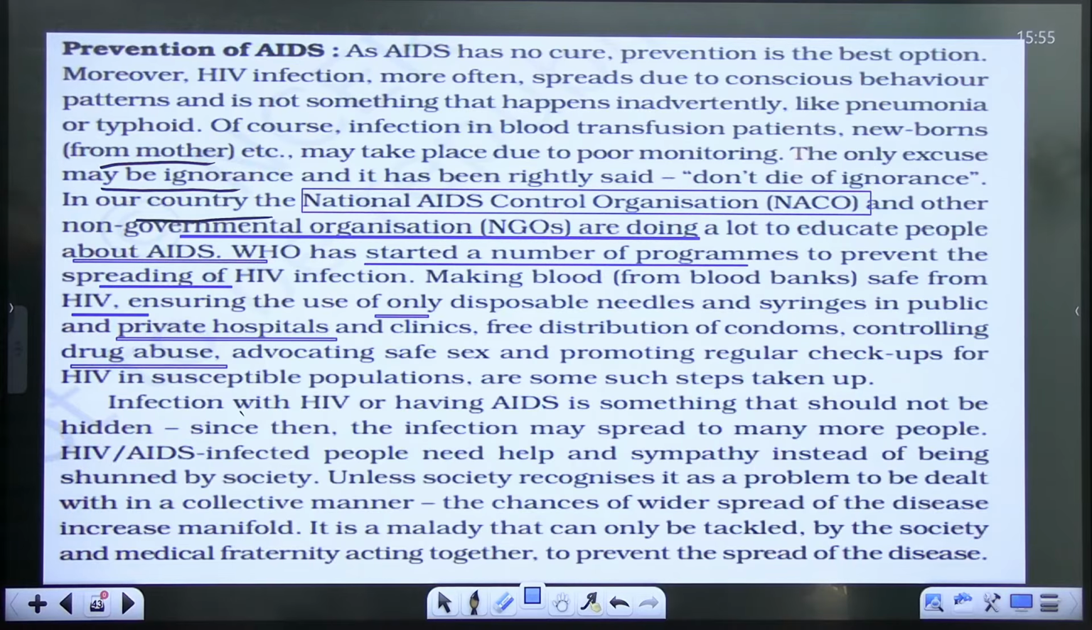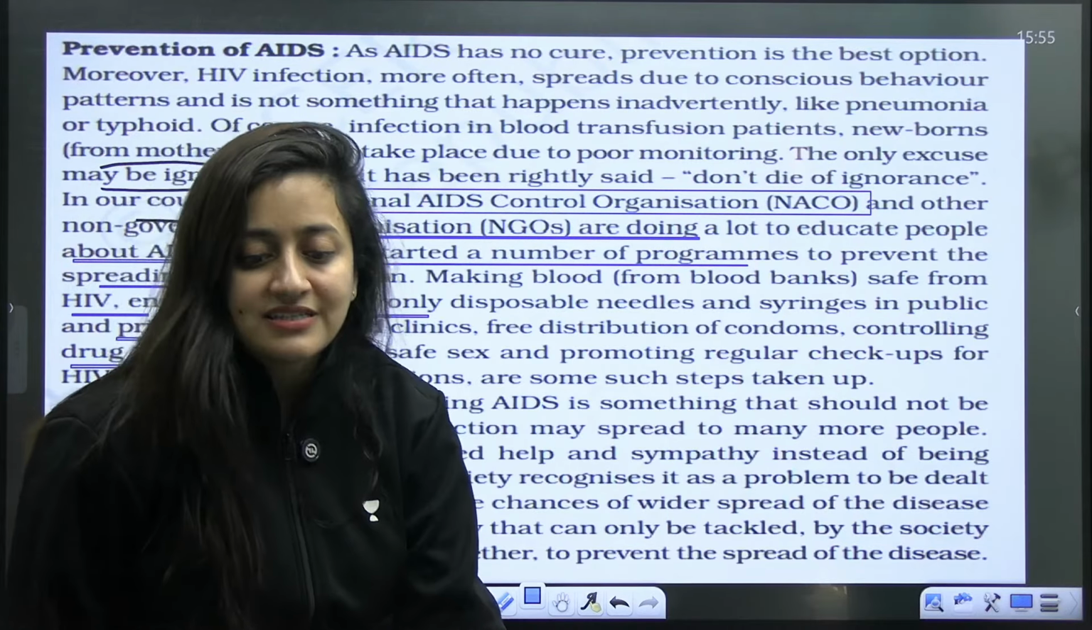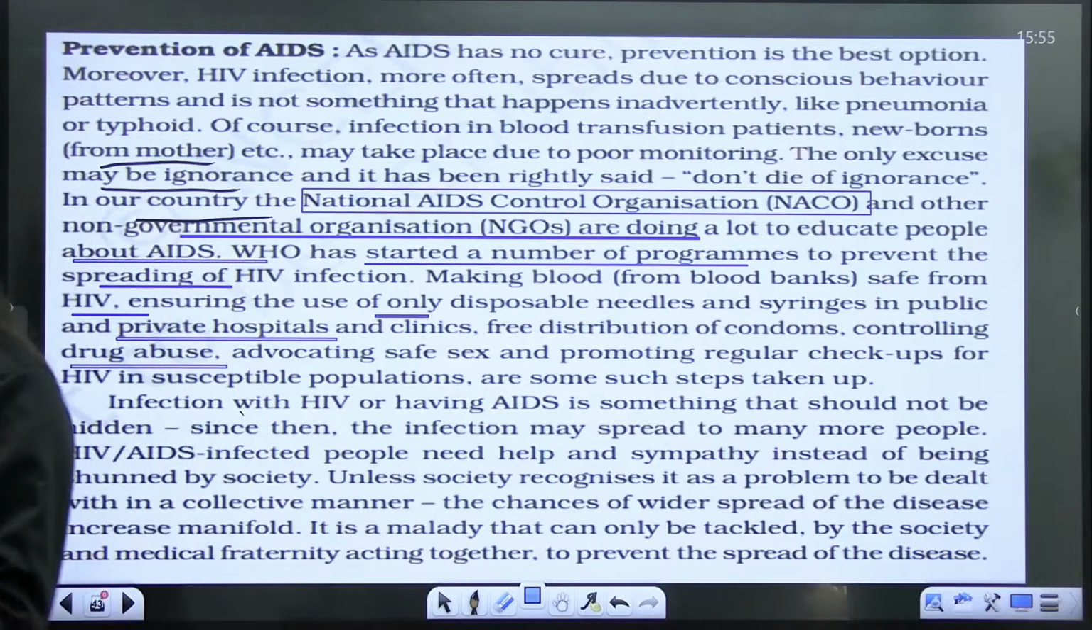Right, students? Okay. Yes, please. Done. So this is it. So next is basically what? Next is basically the cancer. Okay. Done, beta?